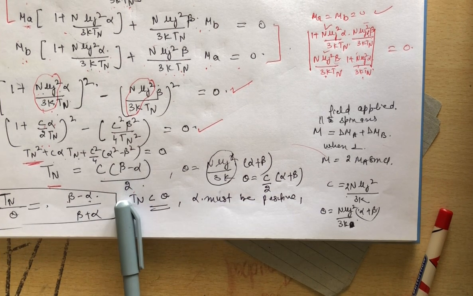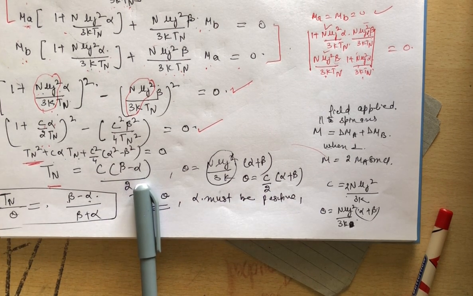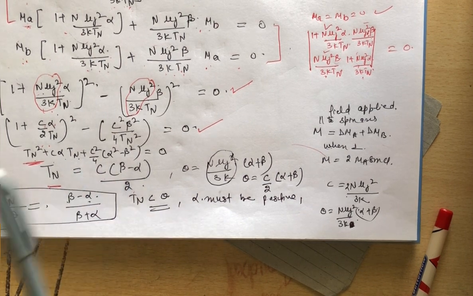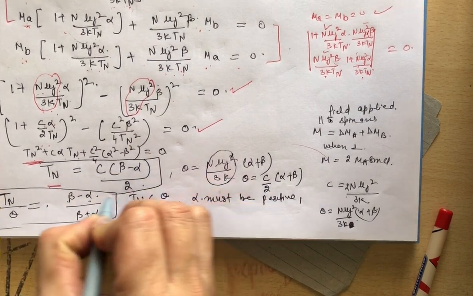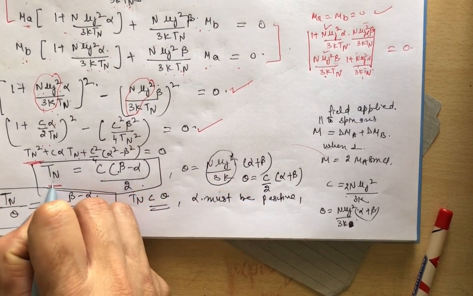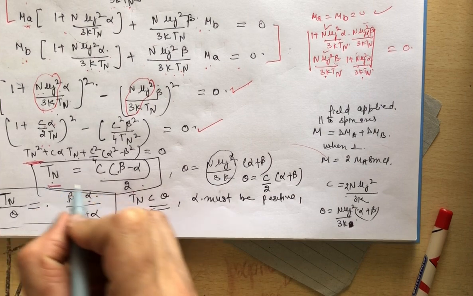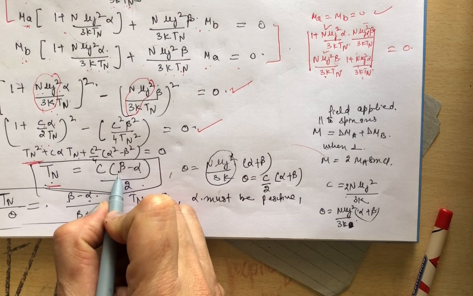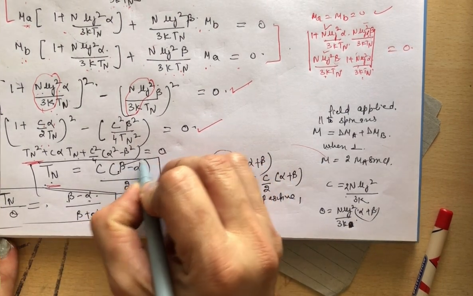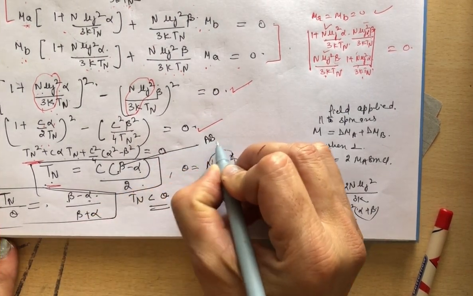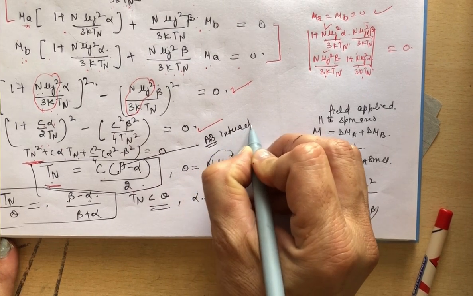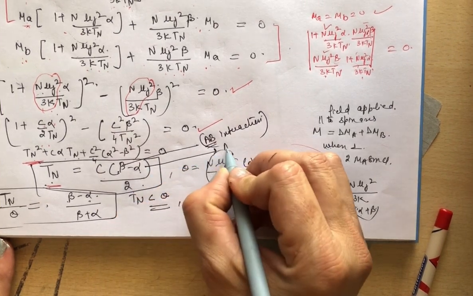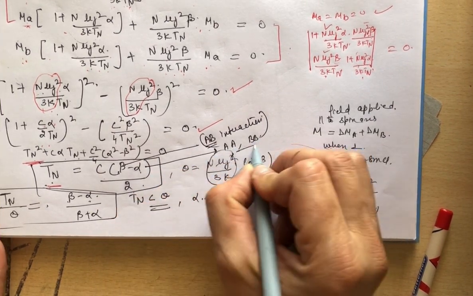Whereas it decreases when alpha is increasing. It means that when beta is increasing, beta is stronger, then from this equation the Néel temperature TN increases, and when alpha is increasing, the Néel temperature decreases. Beta means AB interaction. If beta is increasing, it means the AB interaction is stronger; alpha increasing means AA and BB interaction.